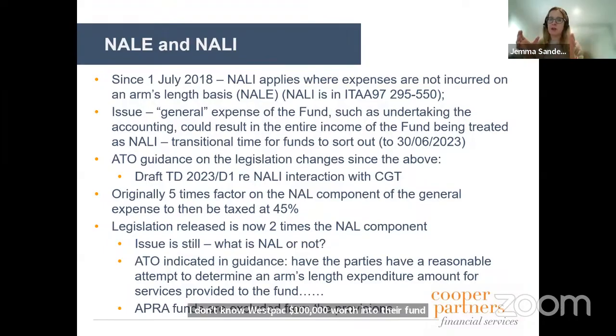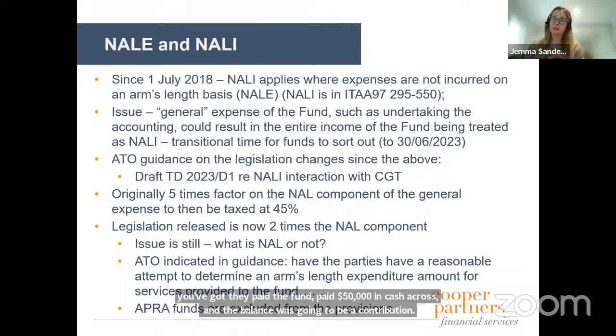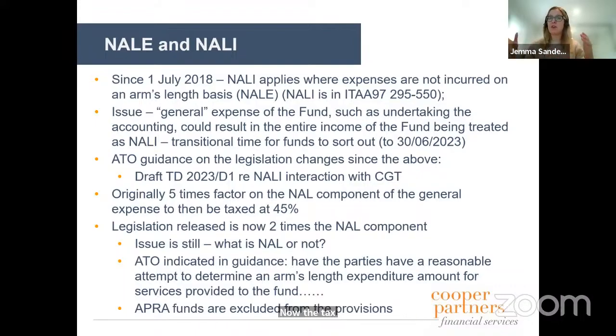And the fund paid $50,000 in cash across, and the balance was going to be a contribution. Now, the tax office's ruling TR 2010-1 said that if you don't pay full consideration, then the balance is a contribution. And everyone just happily went along like that, right?